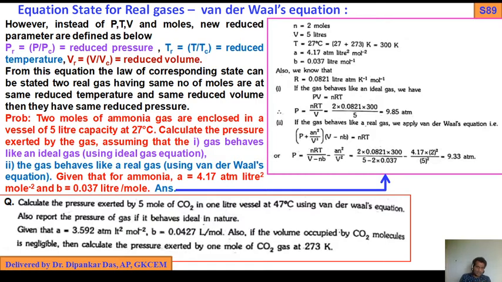Another problem is given for homework: calculate the pressure exerted by 5 moles of carbon dioxide in a 1 liter vessel at 47 degrees centigrade using the Van der Waals equation. Also report the pressure of the gas if it behaves ideal in nature. Given the A, B values, if the volume occupied by carbon dioxide molecules is negligible, then calculate the pressure exerted by the molecules of carbon dioxide at 273 Kelvin.